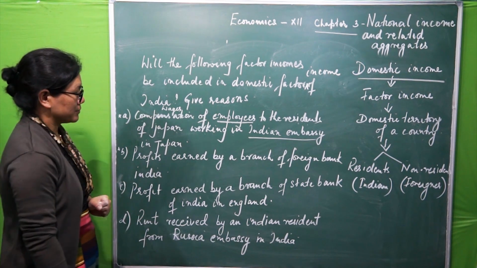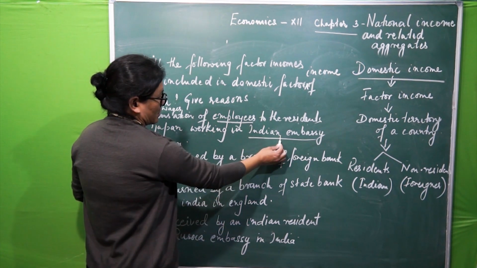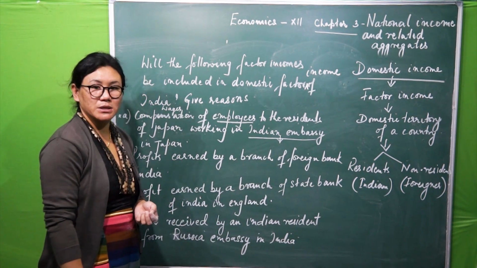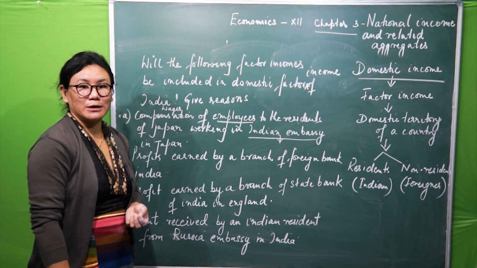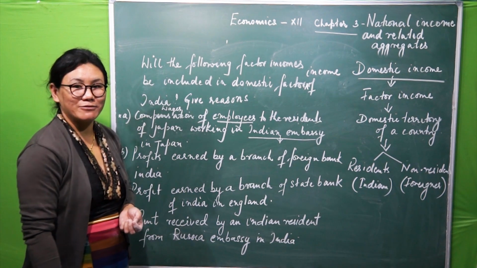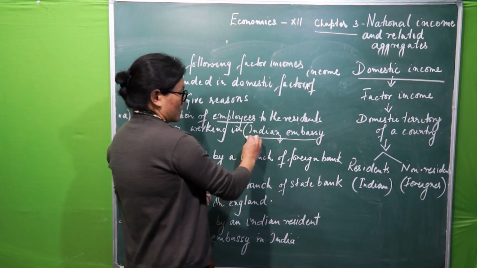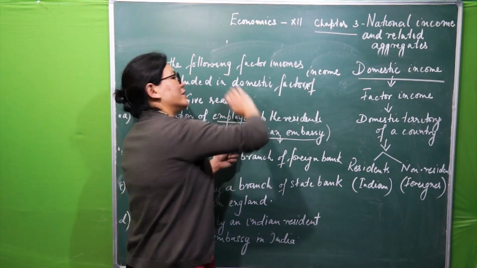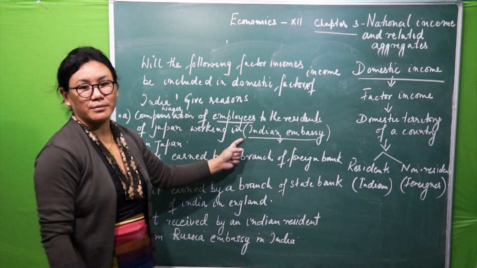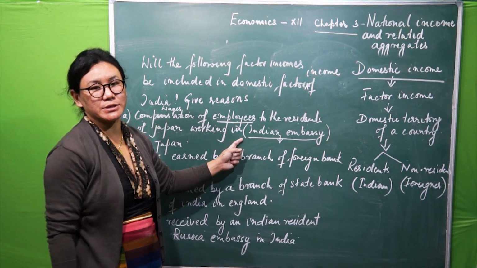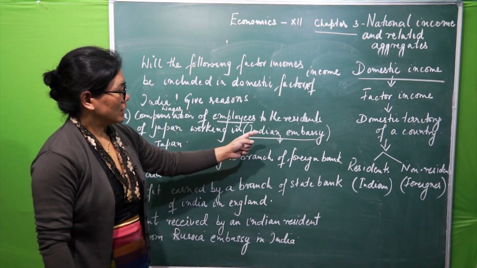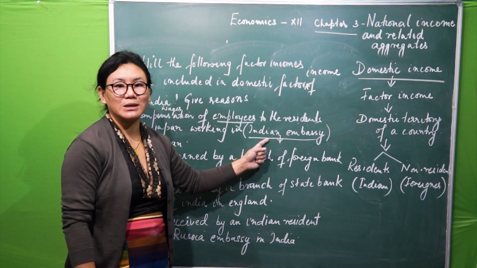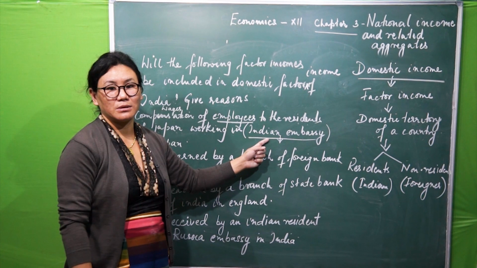Now here, it is given Indian Embassy. You remember the last point in the components of domestic territory, what I have said here? Indian Embassy, wherever it is located, in whichever country it is located, it will become the part of domestic territory of India, I said. Right?